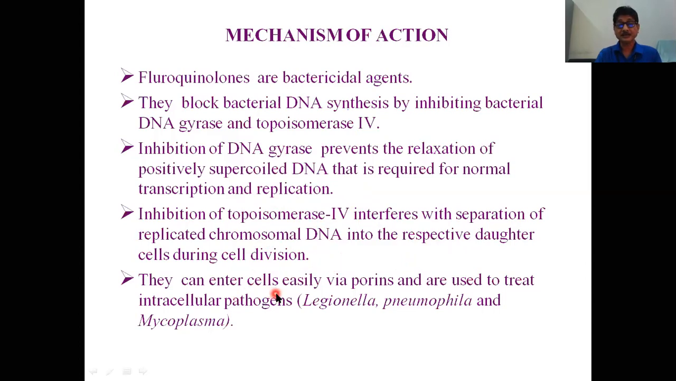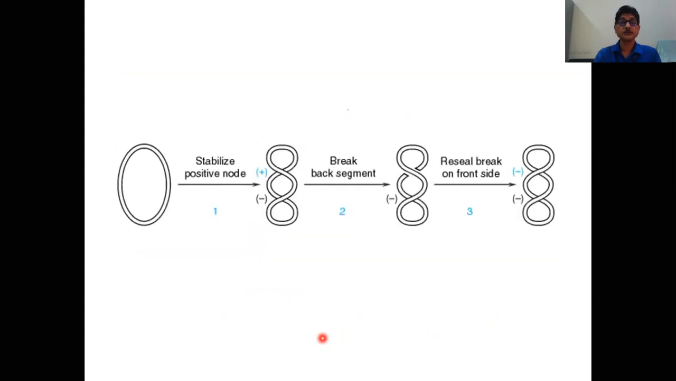Fluoroquinolones can enter the cells easily by pore channels and are used to treat intracellular pathogens like Legionella pneumophila and Mycoplasma. Sometimes the examiner may ask, can you give me an example of antimicrobial agents which are effective intracellularly? Your answer will be fluoroquinolones. So, same thing as I have discussed here.